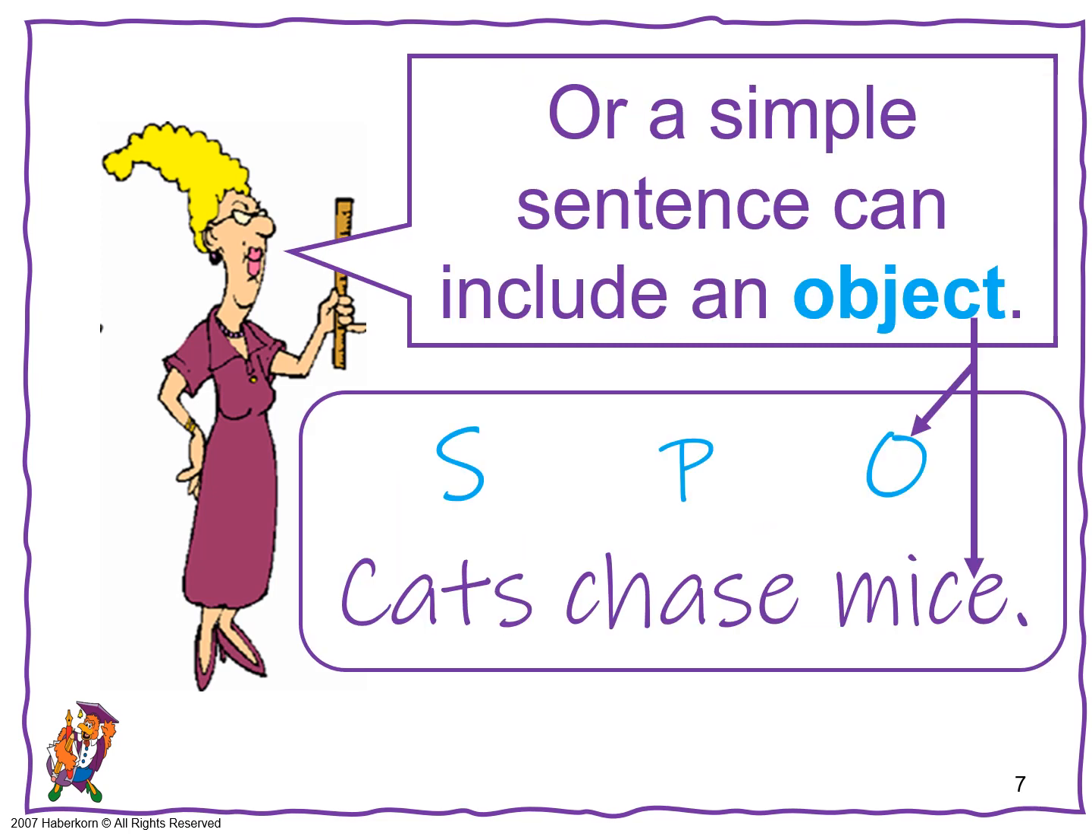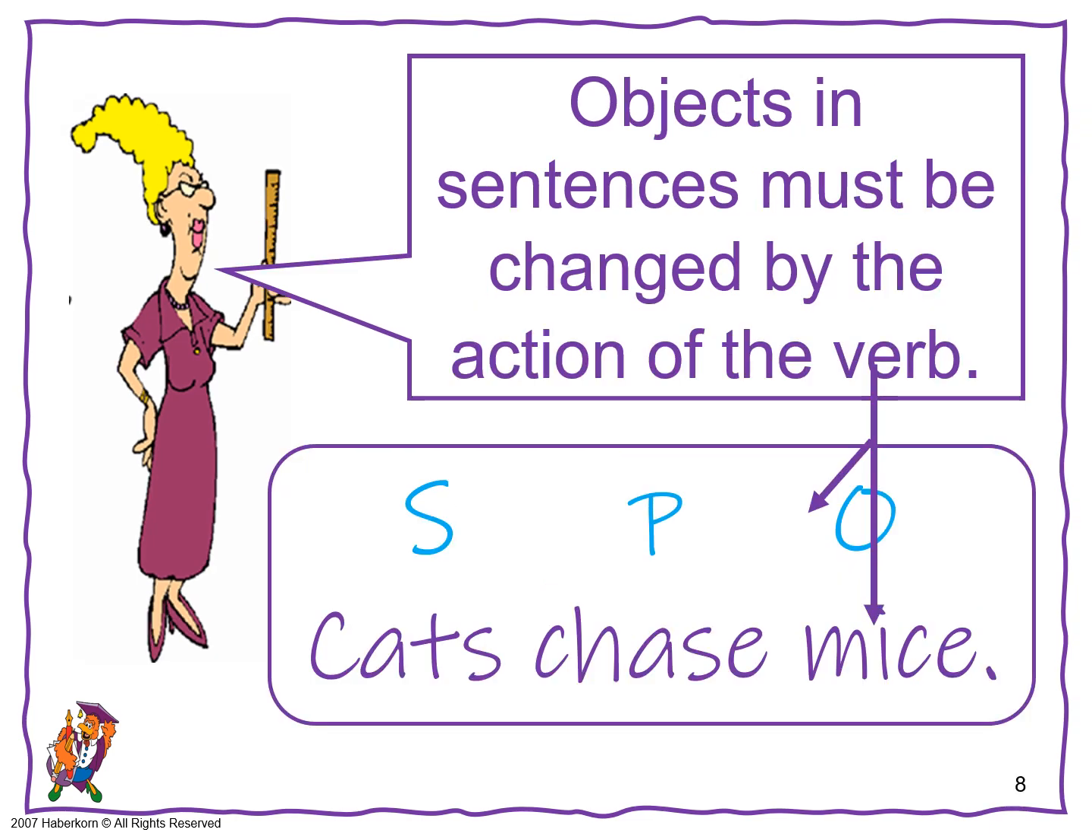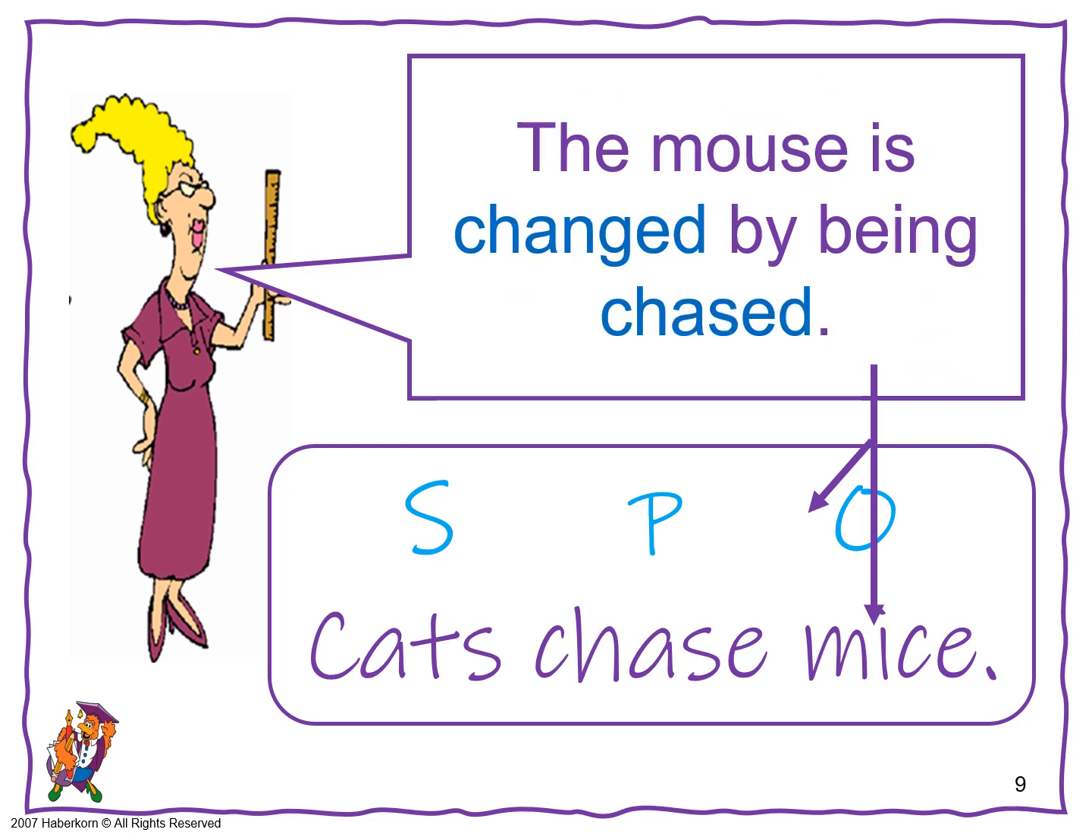Or a simple sentence can include an object. Cats chase mice. Mice is the object. To be the object in a sentence, the object has to be changed by the action of the verb. Cats chase mice. The mouse is changed by being chased. You can scare it so it runs. It can get frozen in fear. Whatever. When the cat chases, the mouse is changed.